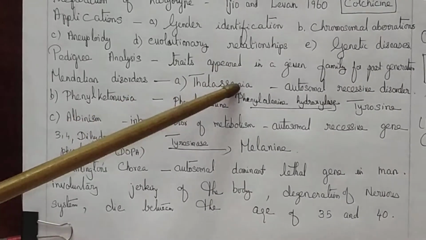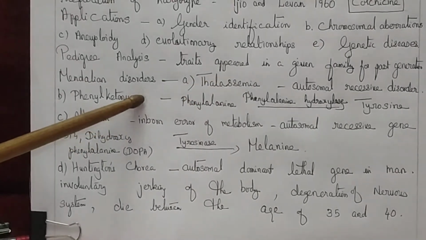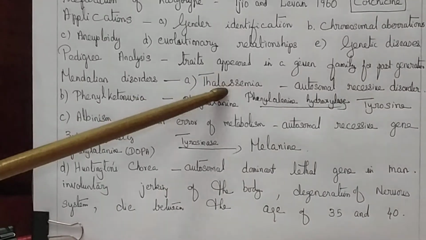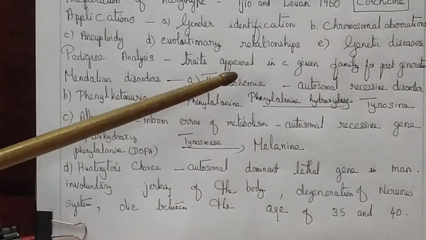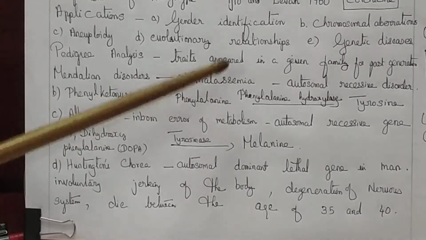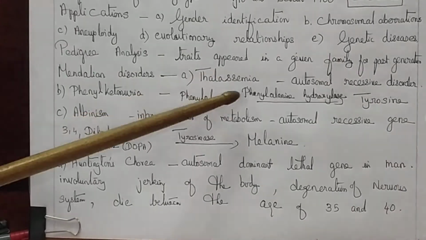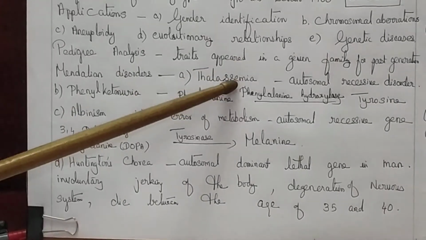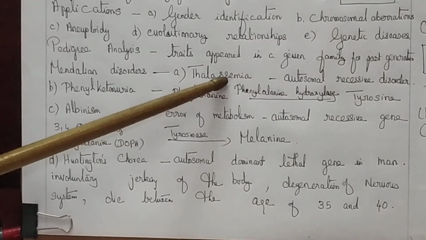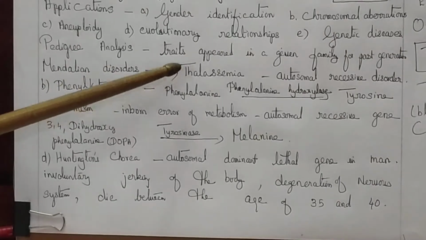There are 2 types of thalassemia. One is called alpha thalassemia. The other one is called beta thalassemia. Alpha thalassemia is caused because of 2 genes, represented as HBA1 and HBA2. They are present on chromosome 16. The second type is beta thalassemia.